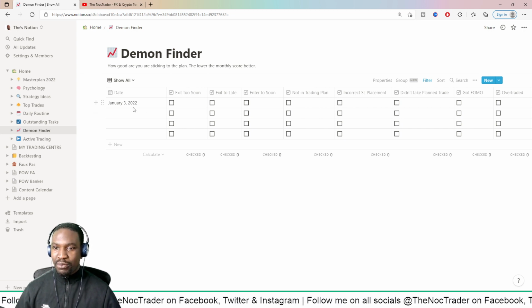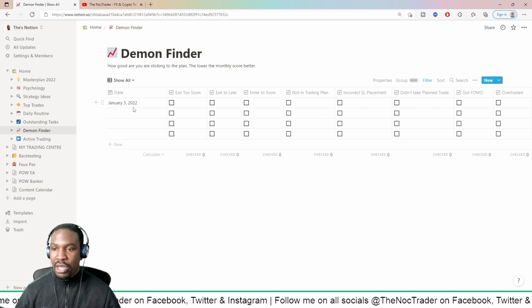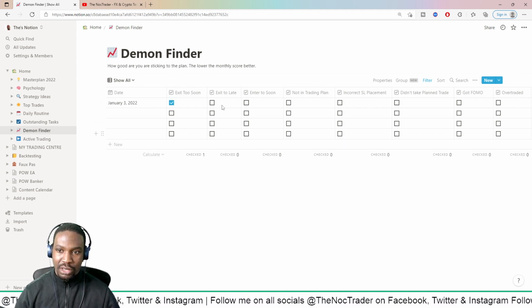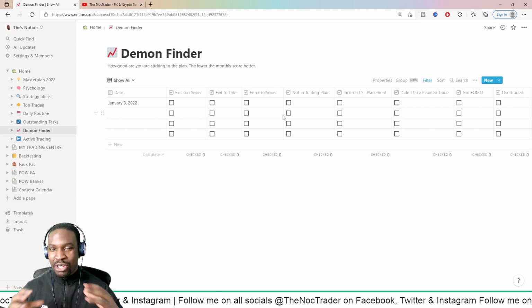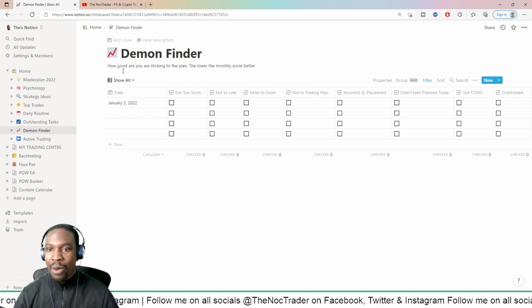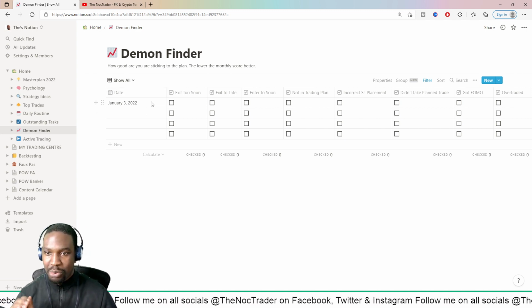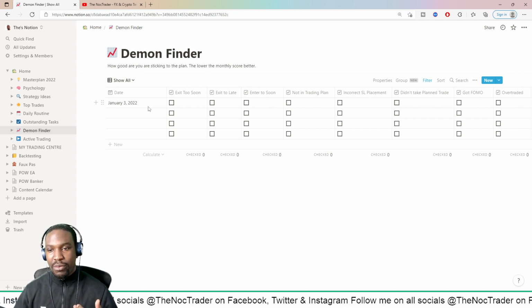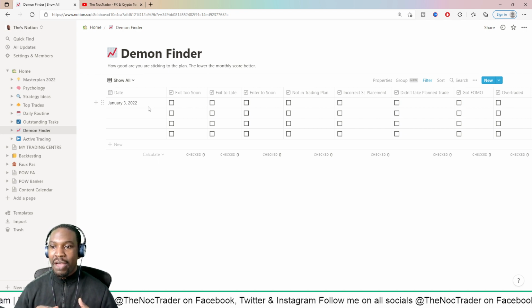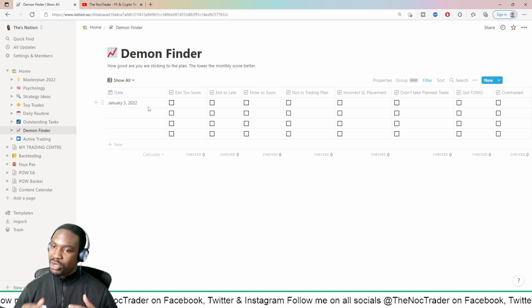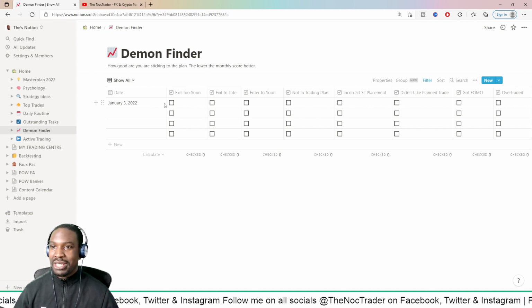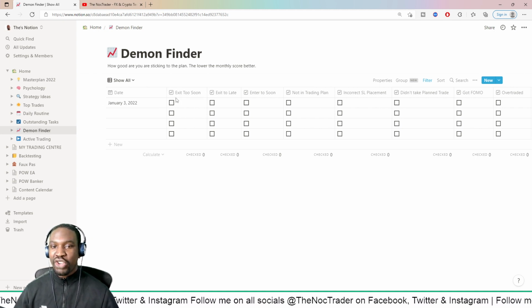What you want to do is by the end of the week, you do it weekly or monthly, you want to keep your number as low as possible, because each time you tick one, you get 1 point on that. So the idea is to have as low a score as possible. This isn't about how much money you made, this is about how close you stuck to your plan. And you know, they say sticking to your plan is more important than making money, because if you make money and you're not sticking to your plan, you may have a short-term success, but long-term you'll be losing. But if you stick to the plan and you don't make money, you may have short-term losses, but in the long term you'll be successful. So this demon finder is all about finding what parts of your strategy you are not sticking to.